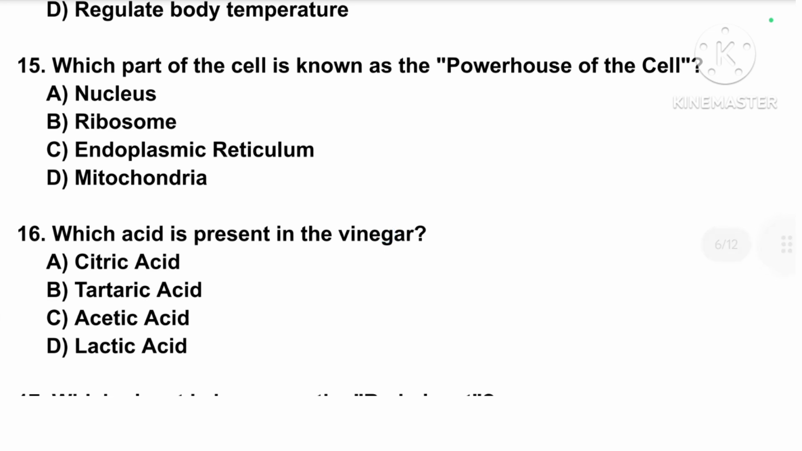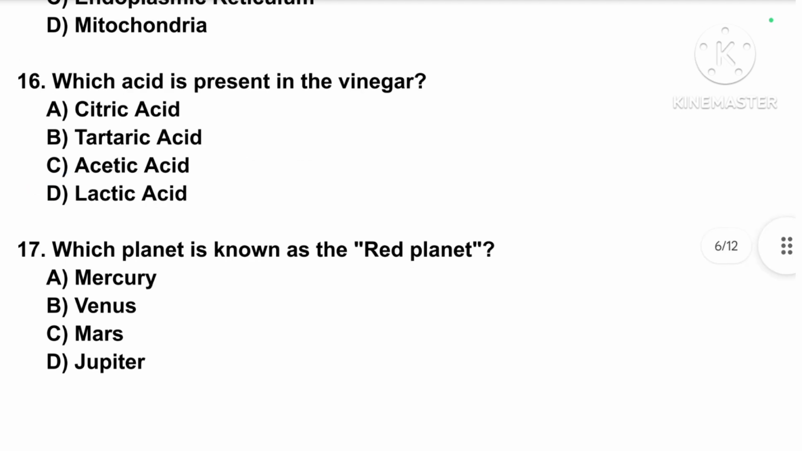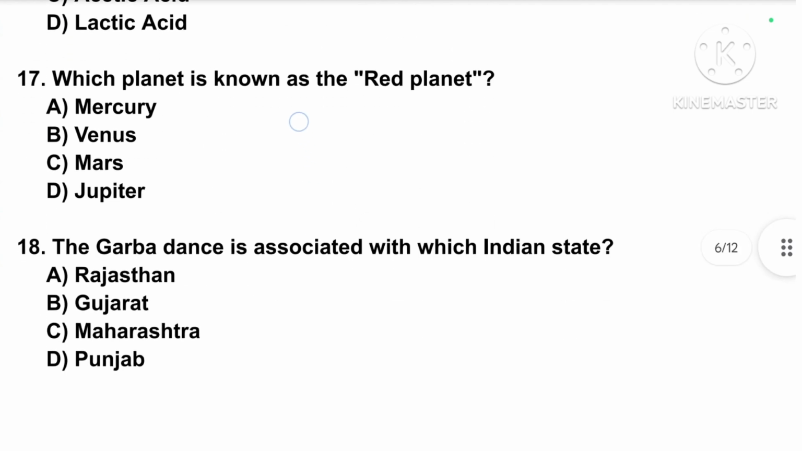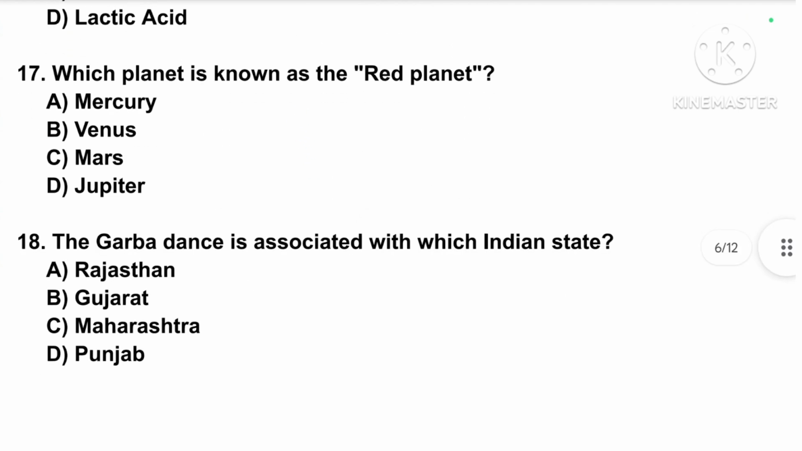Which part of the cell is known as the powerhouse of the cell? Correct answer is option number D, mitochondria. Which acid is present in vinegar? Correct answer is option number C, acetic acid. Which planet is known as the red planet? Correct answer is option number C, Mars.